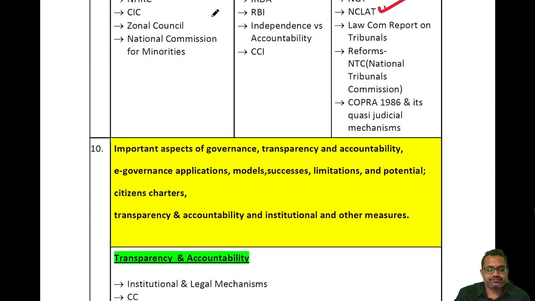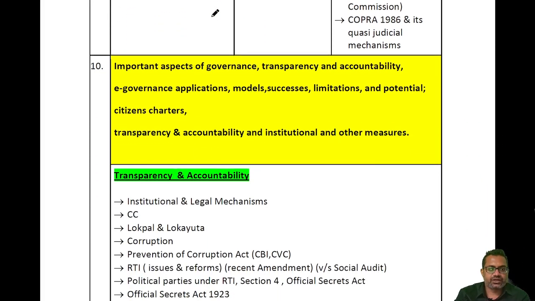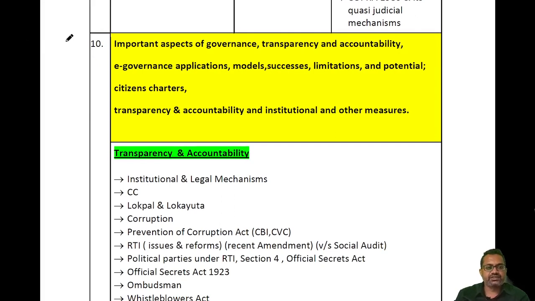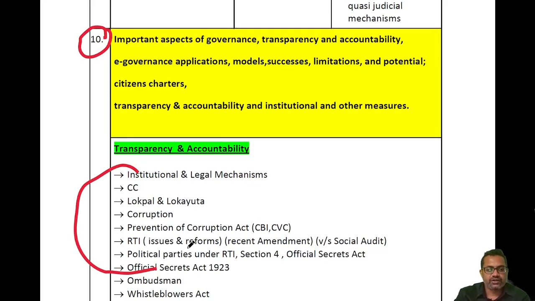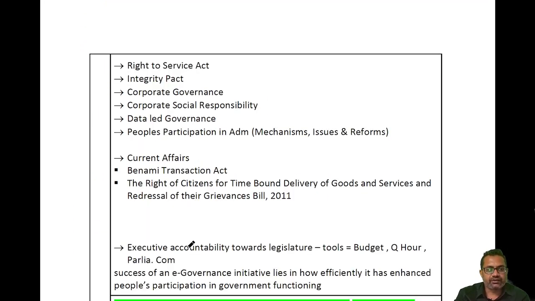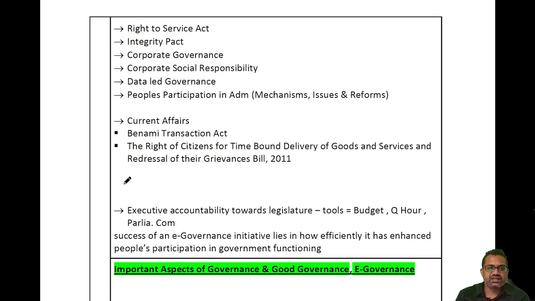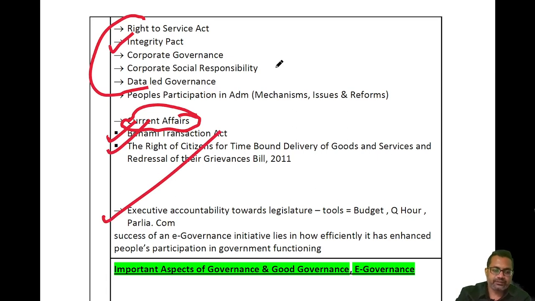Then finally we have reached the ending of our lecture. Here you will see the tenth important topic is related to transparency and accountability. Here e-governance, corruption, prevention of corruption act, ombudsman, whistleblower act, and all these things have been asked. Integrity pact was also important, so these are all in this. Then here you will find current affairs. Whenever any government is bringing any law to reduce corruption, it will be part of transparency and accountability. So these are all in this topic.